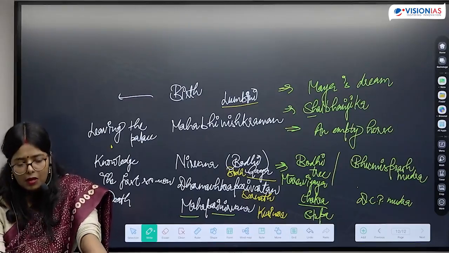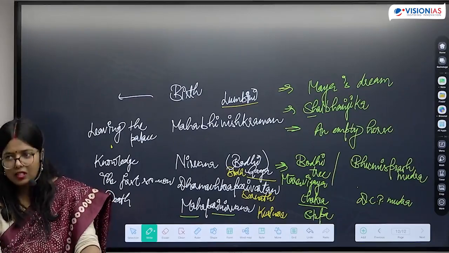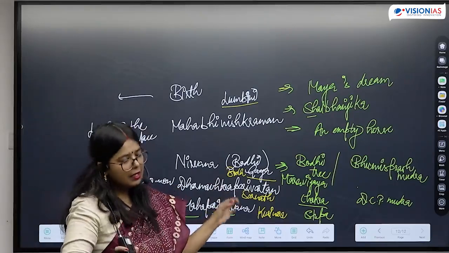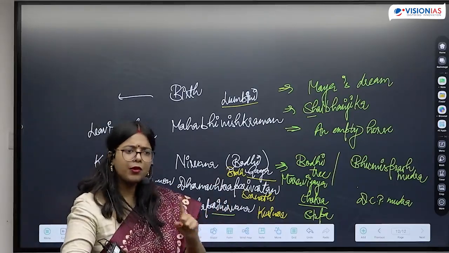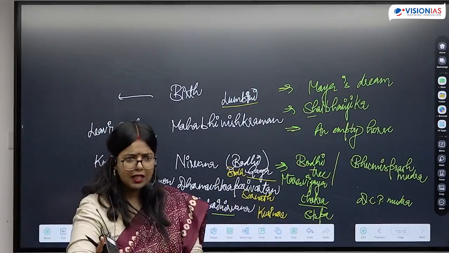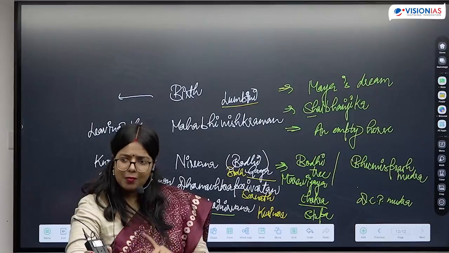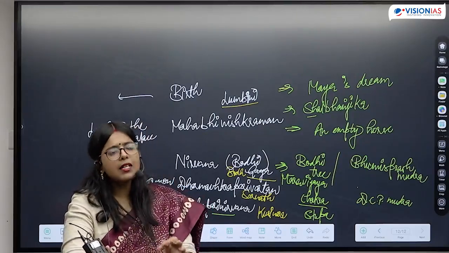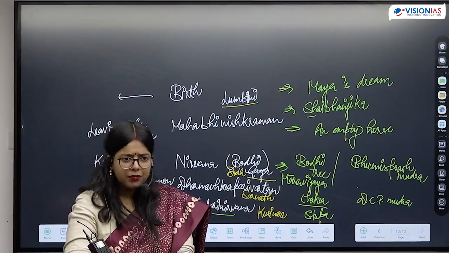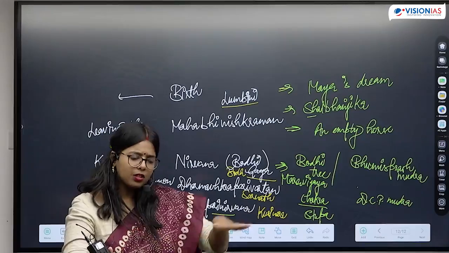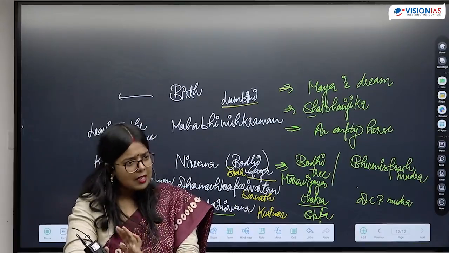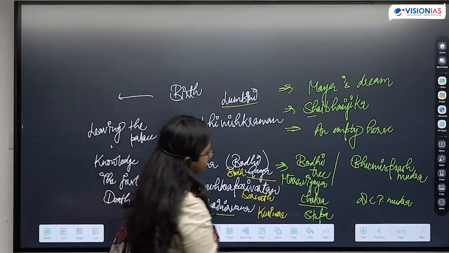Okay. When we talk about Mahaparinirvana mudra, when we are representing Buddha in symbolic form, stupa is going to represent the event of Mahaparinirvana. When we are representing Buddha in anthropomorphic or human form, Mahaparinirvana mudra is going to become important. What is the Mahaparinirvana mudra? Lying Buddha. That Buddha is lying on one side.